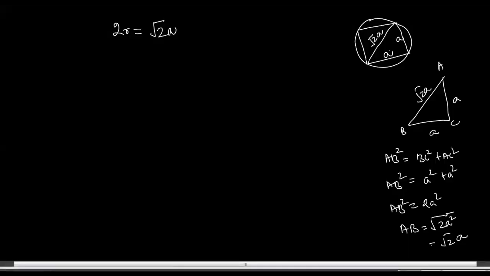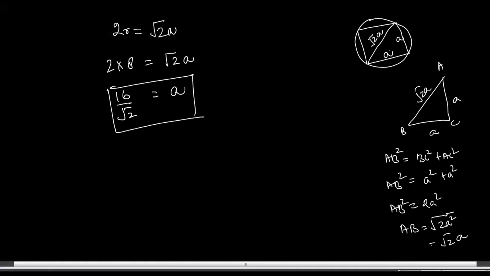So if the radius is 8, you can write here 2 into 8 is equal to root 2a. So a will be equivalent to how much? You can write here 2 into 8 means 16 upon root 2. This is actually the a.